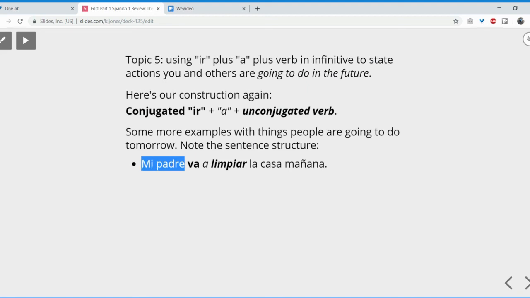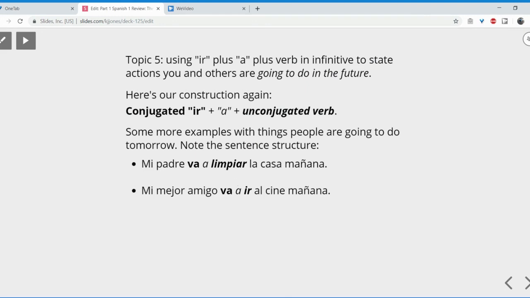Here's our subject, right? Here's the conjugated form of ir that agrees with that subject. The subject is the singular noun padre. The verb conjugates third person singular to agree. That's va. Then we have our a, and then we have our unconjugated verb, the infinitive limpiar. And then, of course, predicate complements that complete the meaning, right? What's he going to clean? The house, because my dad is a very tidy man. Very tidy.